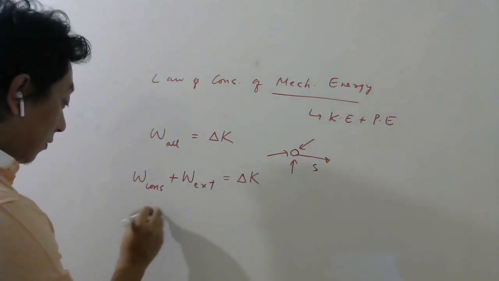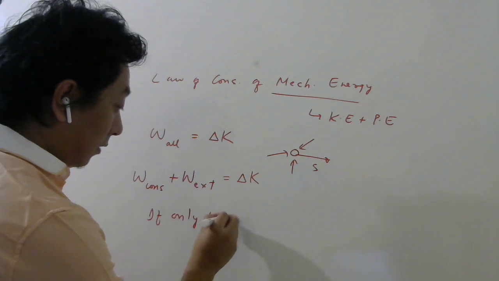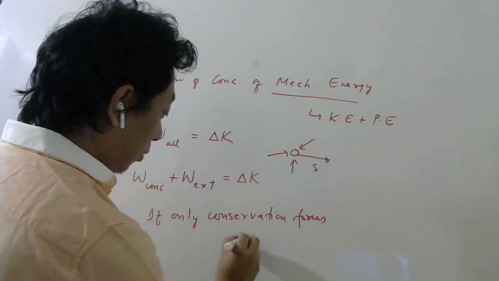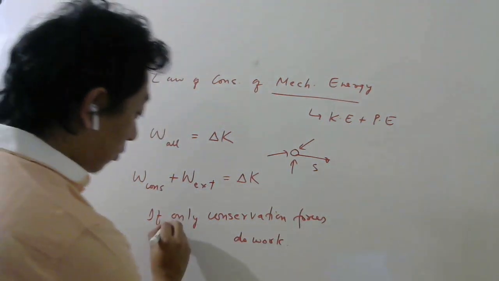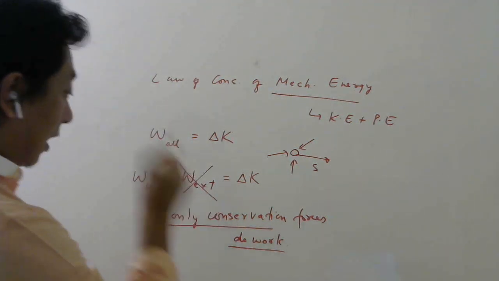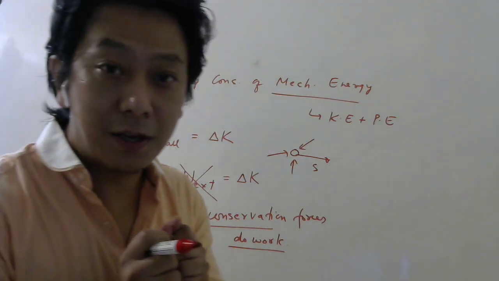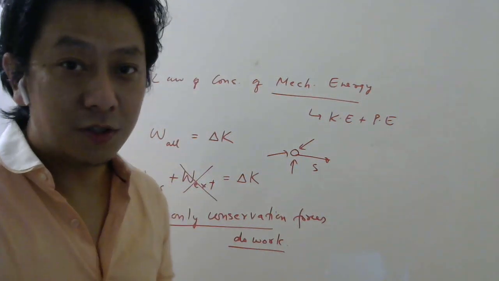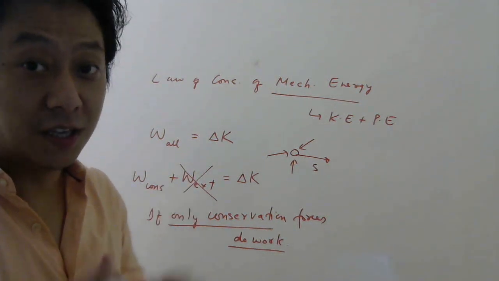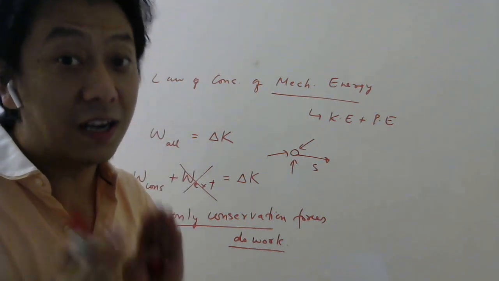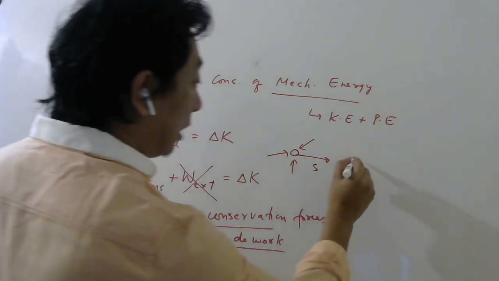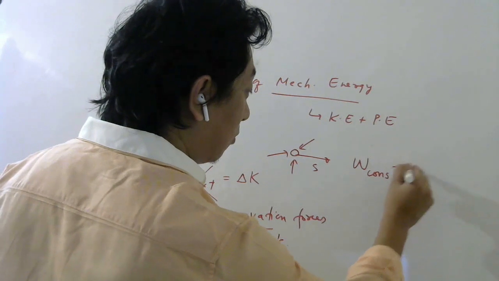Now if only conservative forces do work, that means work done by other forces is zero. So there is no Pankaj sir pushing the object. External forces are not there. It can be gravitational, electrostatic, or spring force. These are the three conservative forces which we know till now. So if other forces are not doing work, then that term will be zero. What will you get now? Work done by the conservative force will be delta K.